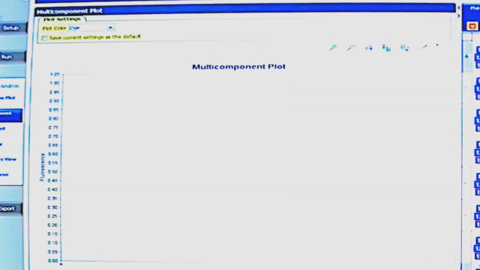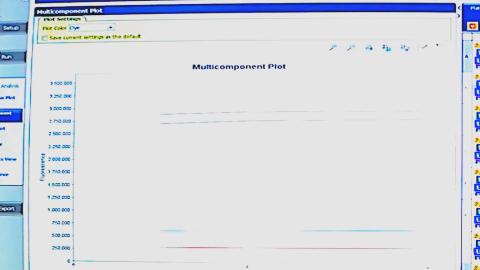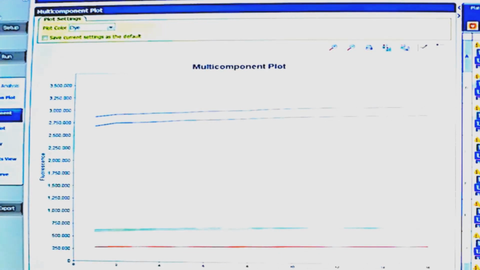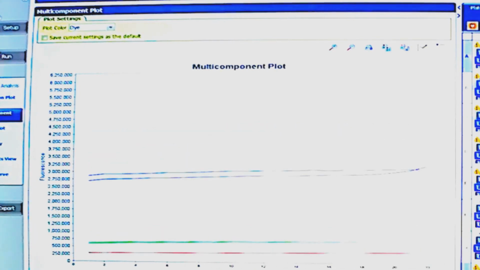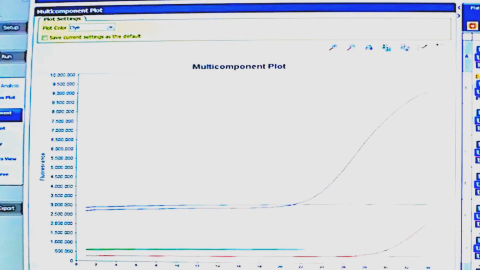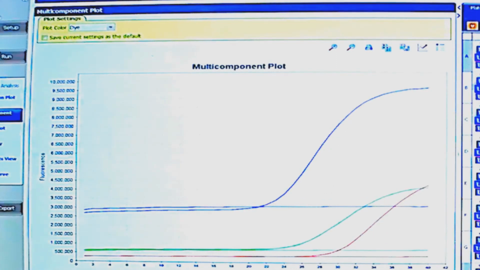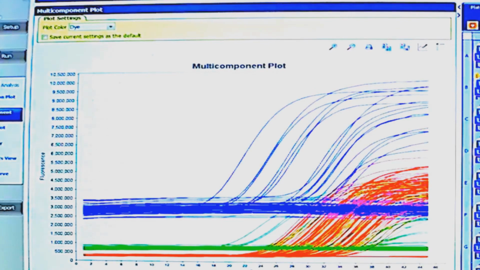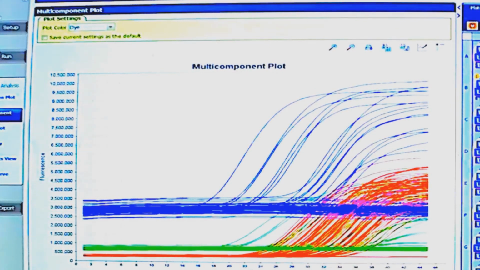Here is an example of how the machine detects the amplification of the viral genome in real time, justifying its name. You can see the amplification of one positive sample and one negative sample in this video. Here you can see how the result looks after the amplification is done for all the 94 samples.